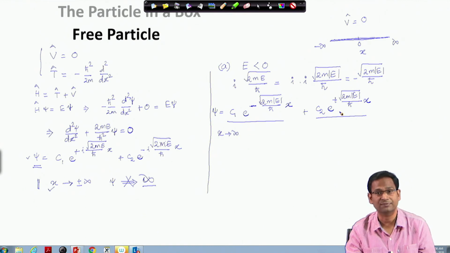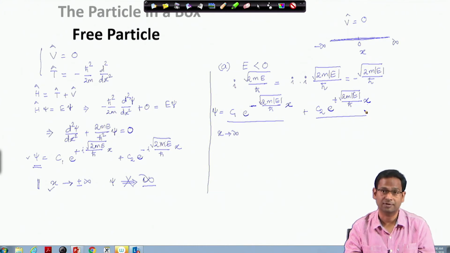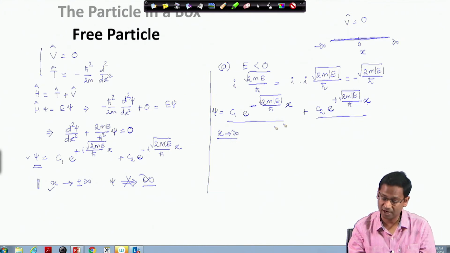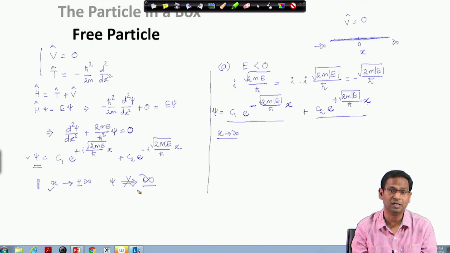Let us look at this function. When x goes to plus infinity, this x becomes very large, and e to the power of this large value becomes extremely large, going towards infinity. So, when x goes to infinity, this particular term also becomes infinite, but we know that we have a condition to fulfill, that when x goes to infinity, the wave function should remain finite.